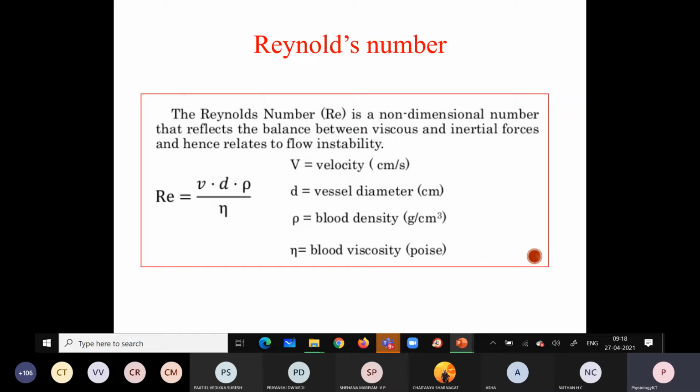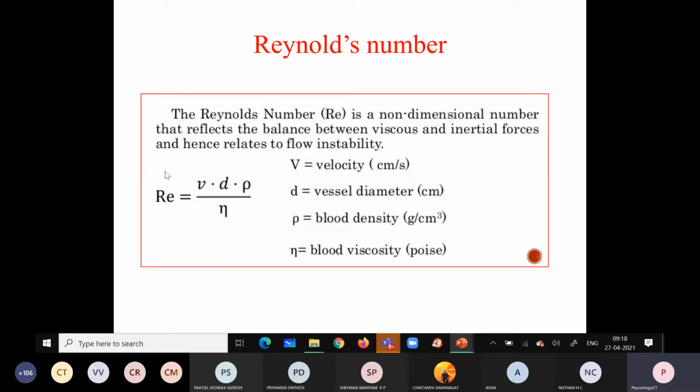If the Reynolds number is less, the turbulence will decrease. Normally, if it is less than 2000, it is mainly responsible for laminar blood flow. If it is more than 3000, it is mainly responsible for turbulent blood flow.